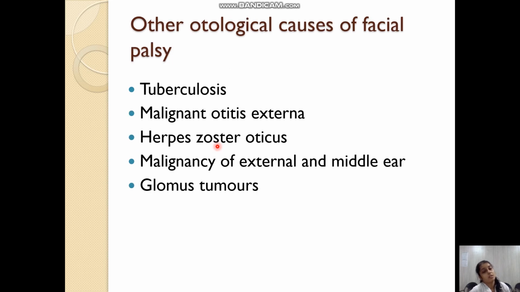Other otological causes of facial palsy should also be kept in mind whenever a patient with facial palsy presents with ear discharge or complaints like those of CSOM. Facial palsy can occur in tuberculosis, in malignant otitis externa, in herpes zoster oticus, in malignant conditions of the external and middle ear, and also in glomus tumors.